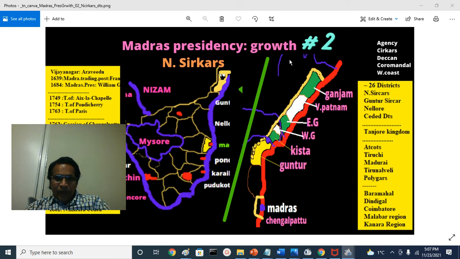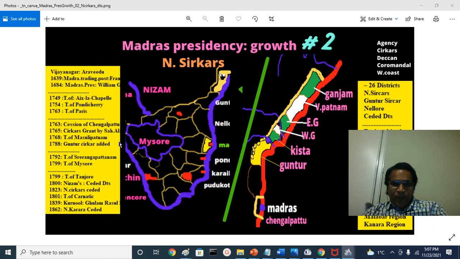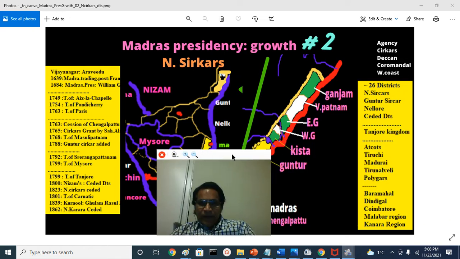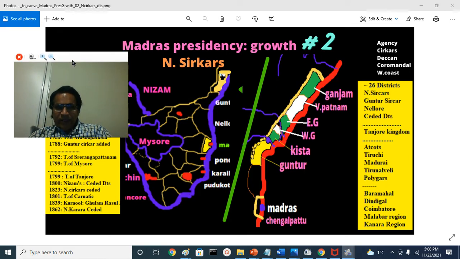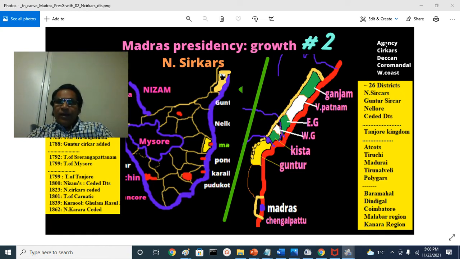On one side it touched Chilka Lake and Kalinga coast, and on the other side it touched Goa or Gomantak, and on the southern side it touched Travancore Kingdom and Aramboli Pass. There were 26 districts in Madras Presidency at its zenith, meaning in its maximum territorial extent, in 5 provinces or divisions: Agency Division, Sirkar Division, Deccan Division, Coromandel Division and West Coast Division.